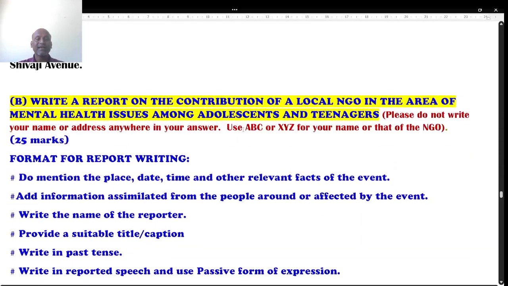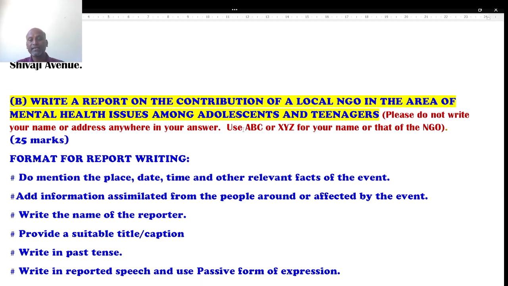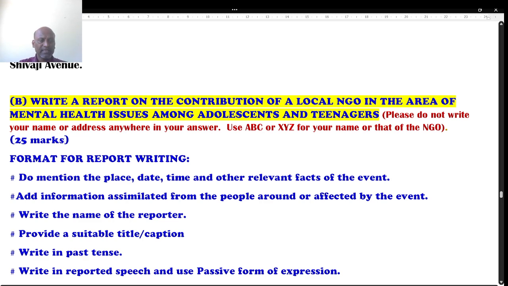Very next question is, write a report on the contribution of local NGOs in the area of mental health issues among adolescents and teenagers. There are so many local NGOs and their contributions towards mental health issues among adolescents and teenagers. This is again for 25 marks. We are supposed to write it.